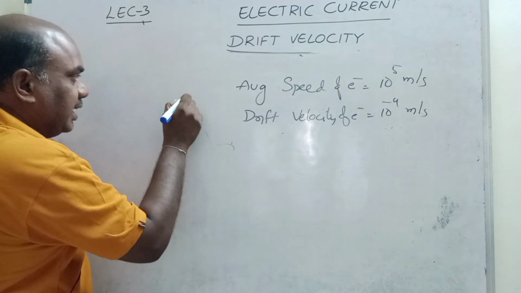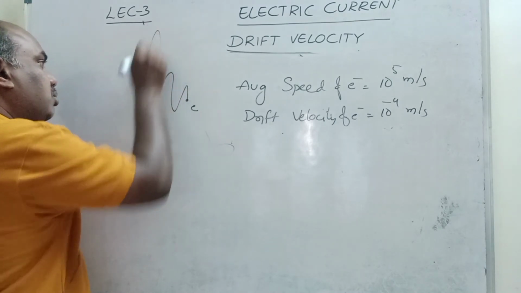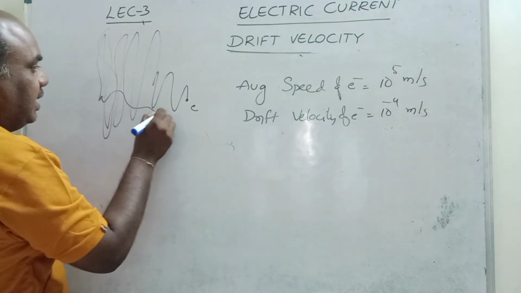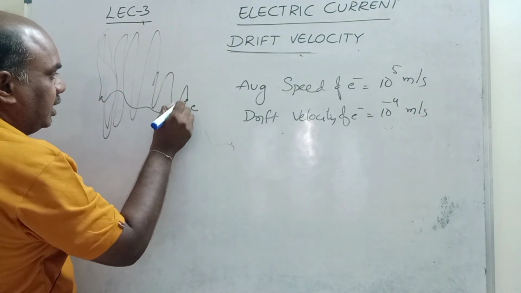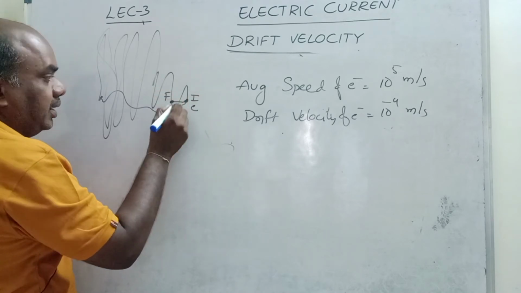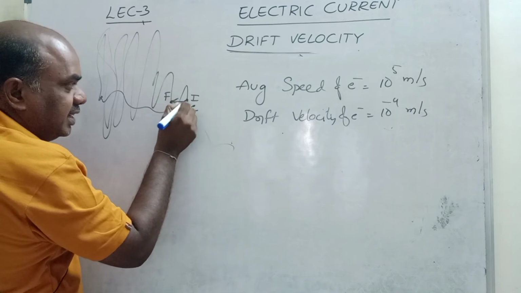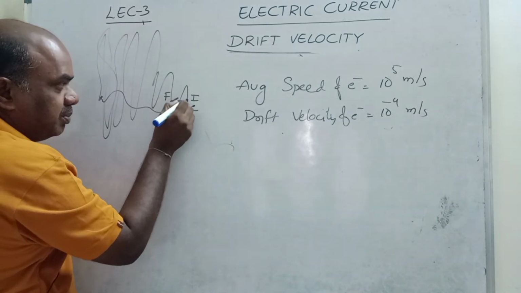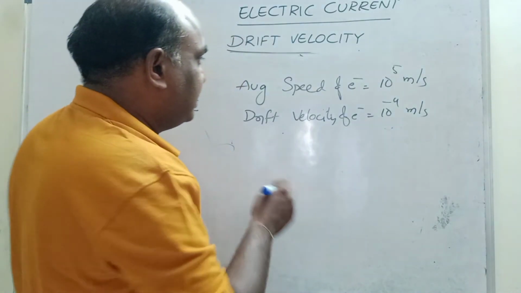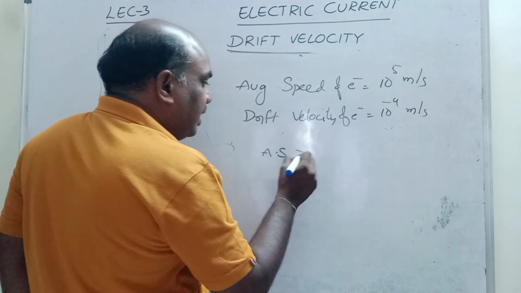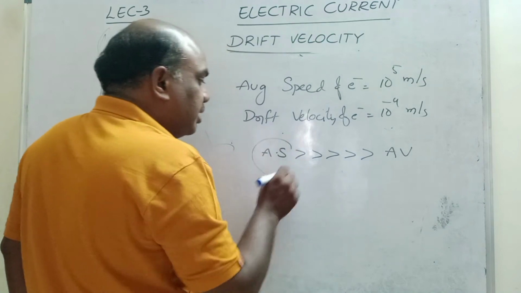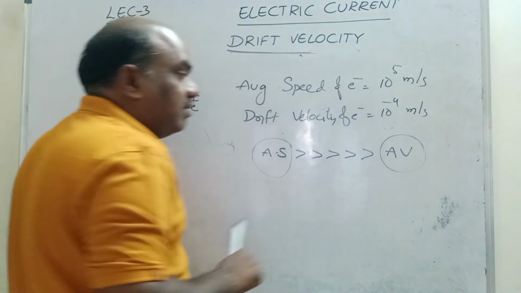Let us consider this is the electron. Due to zigzag motion, the number of collisions increases. Ultimately, the electron drifts from here to here. This is the initial point, this is the final point. For drift velocity, we consider the initial point to the final point. This is called displacement, the shortest path by time. So the average velocity is very less, and average speed is very high, greater than the average velocity. Remember, children, average speed is more, average velocity is less.